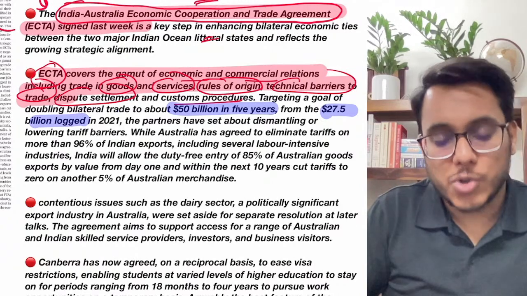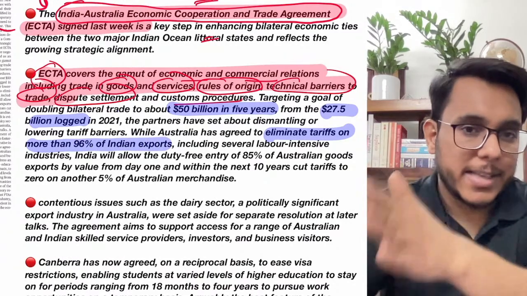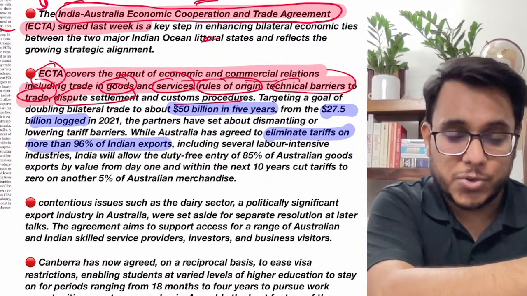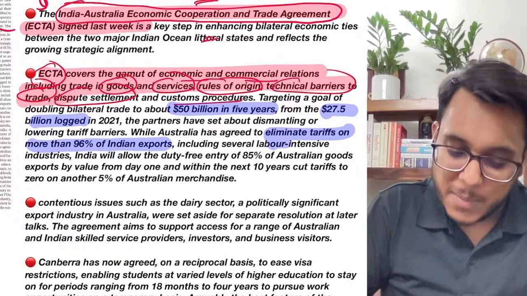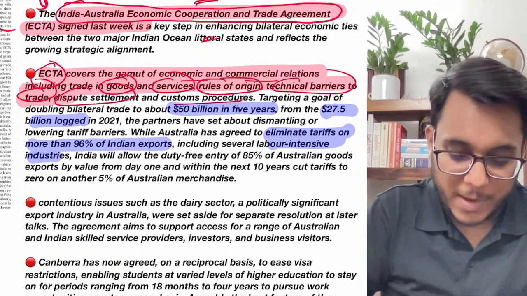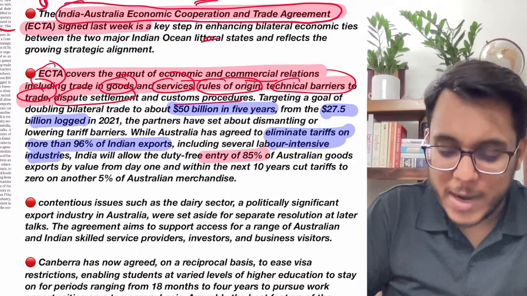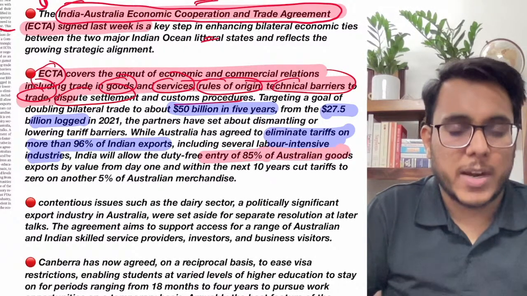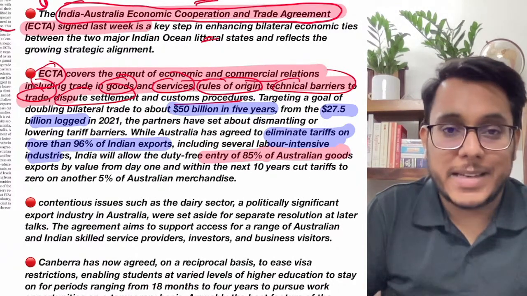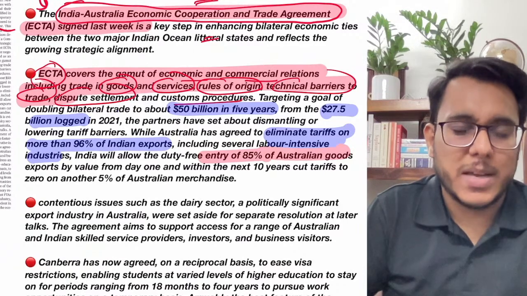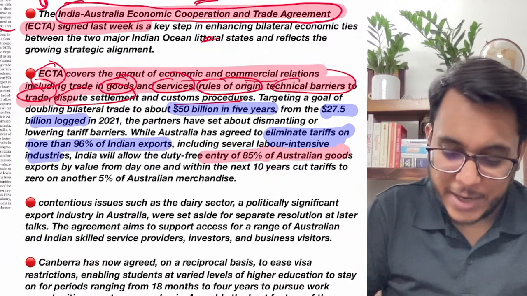$27.5 billion. Now guys, Australia will eliminate the tariffs on more than 96% of Indian exports. So for the exports entering Australia, 96% of them will not have any tariff. Labor intensive industries will also be provided the benefit. Now India in turn will allow free entry to 85% of Australian goods. Even Australian wines, Australian liquors, Australian beer have also been kept under the mandate of this particular free trade agreement.